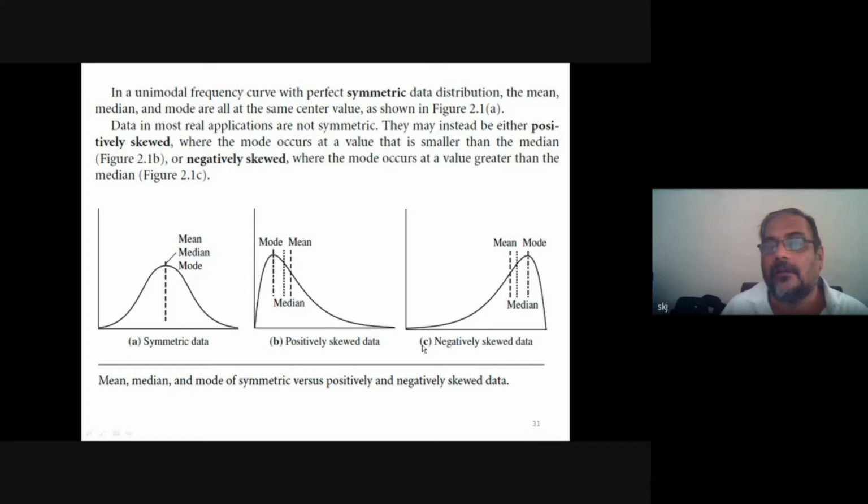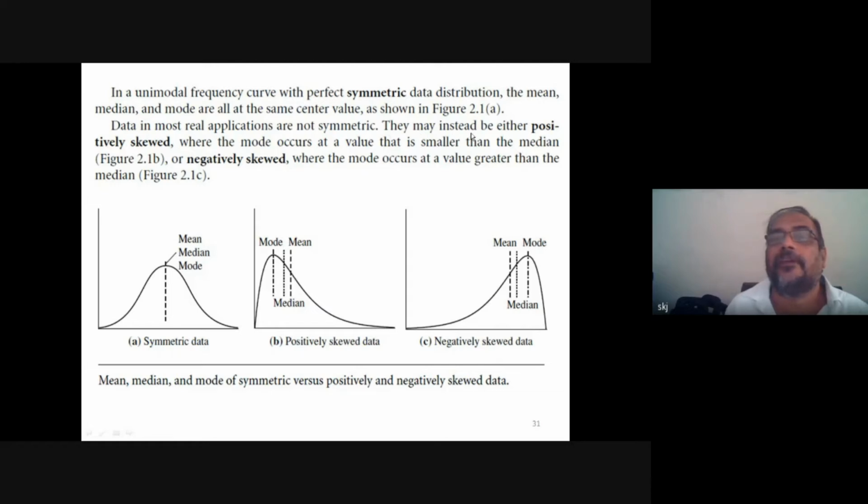And we have two definitions here: positively skewed and negatively skewed data. So in a unimodal frequency curve with symmetric data distribution, the mean, median, mode are all at the same center value, as shown in this figure. Data in most real applications are not symmetric. In practice, we do not have this kind of symmetric data set.